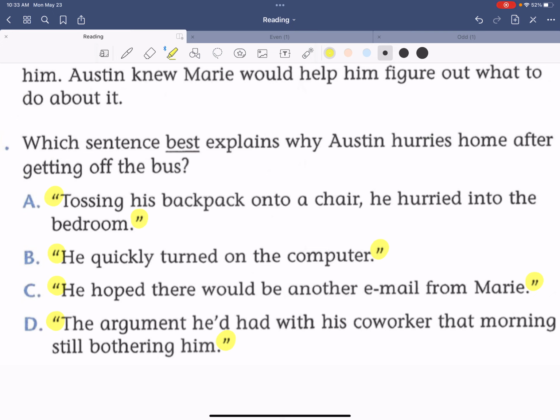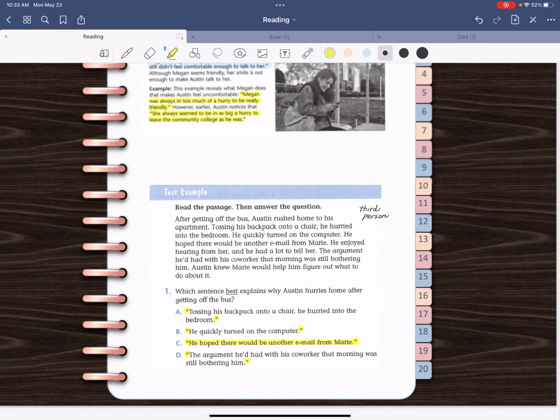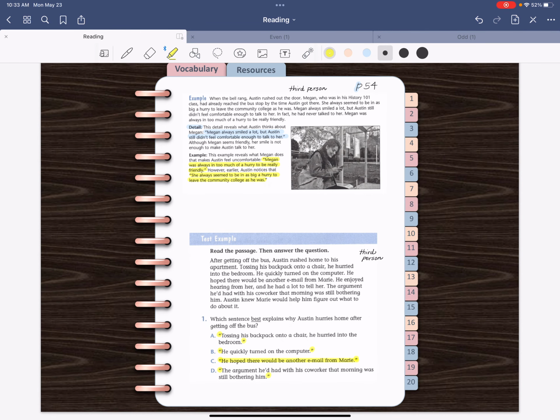Why was he in a hurry to get home? He was hoping there would be another email from Marie. Okay, I'm going to stop this video and then we will look at the next series on page 55.